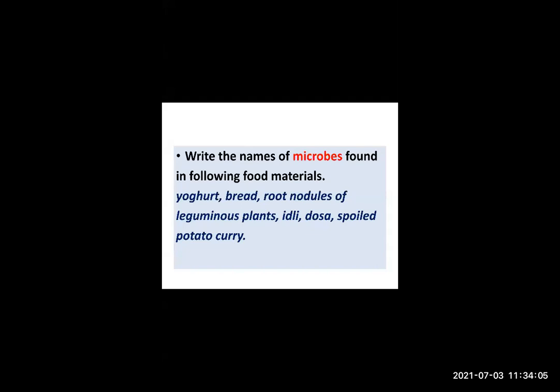Yes, Shamili, you are correct. Yeast cell. Very good, Siddhant. In idli, the useful microbe present is yeast. In dosa, again, yeast. Very good. Samriddhi, Rafat, Sanchit. Correct.